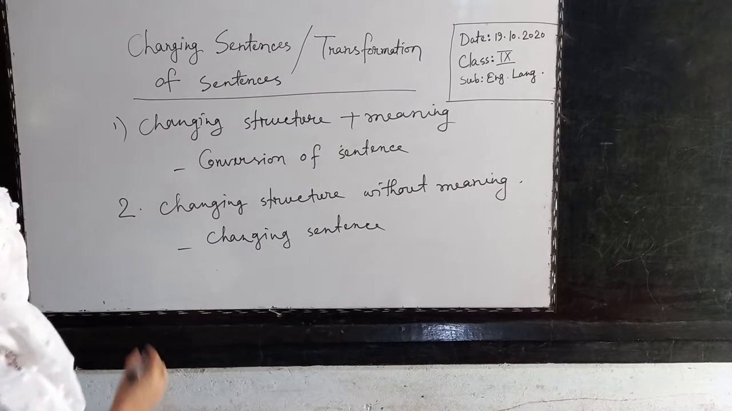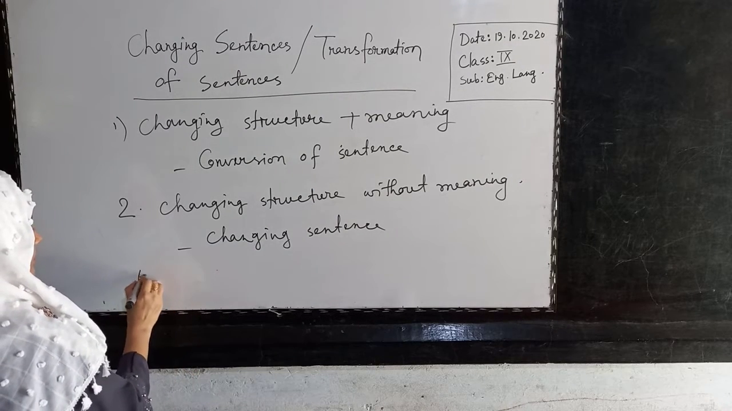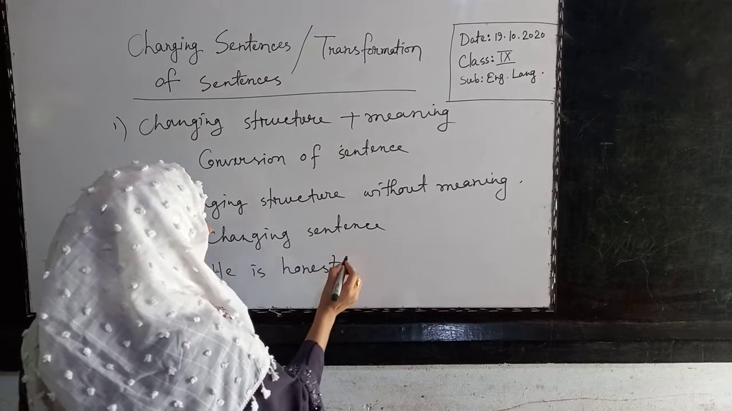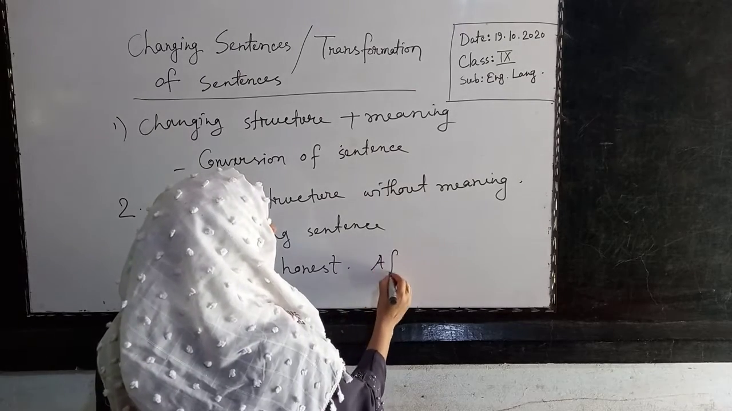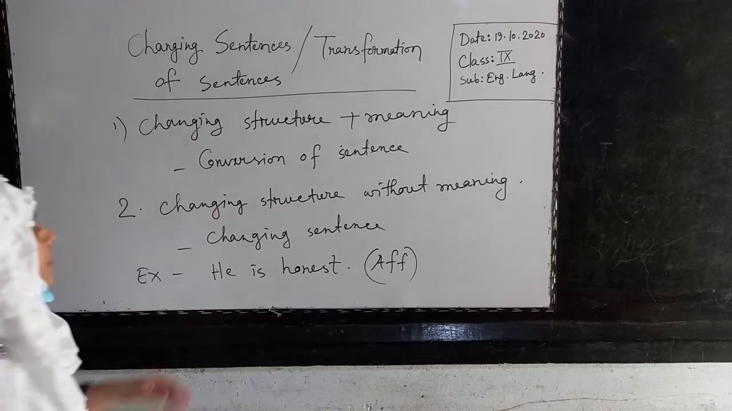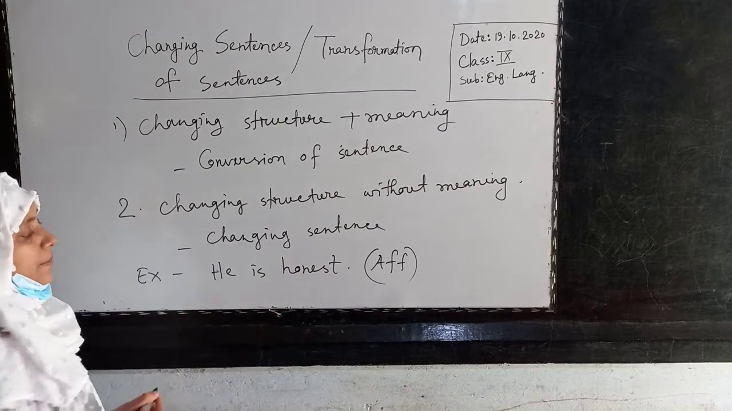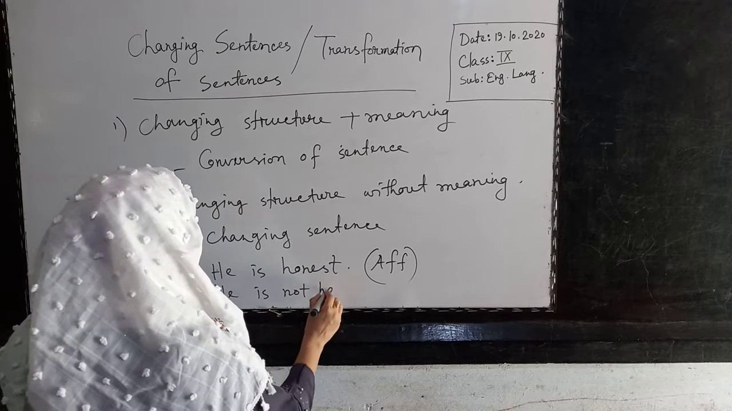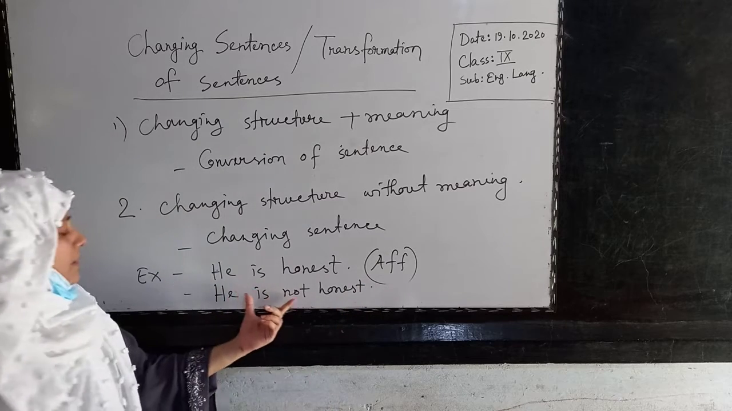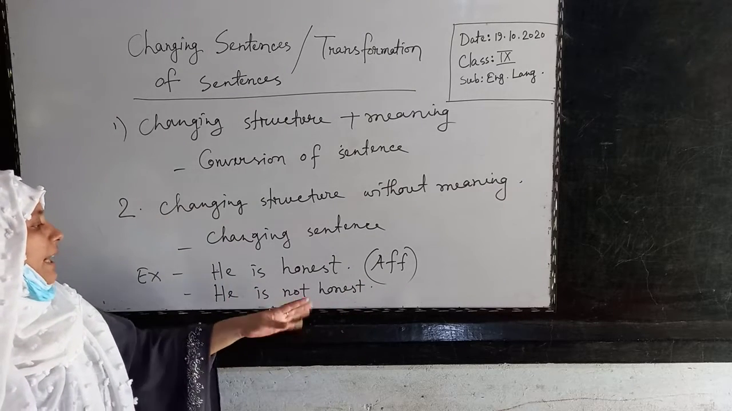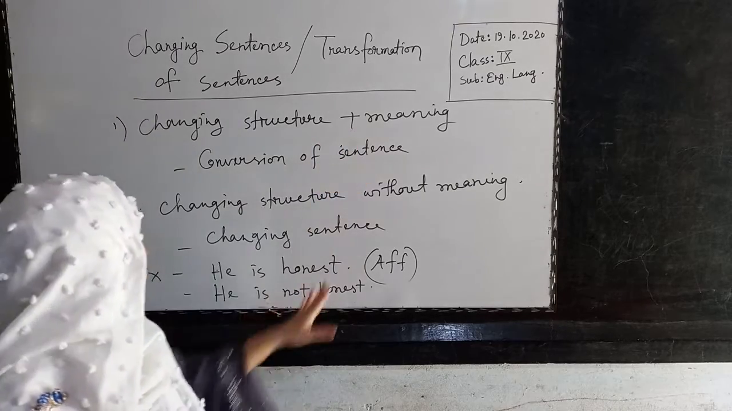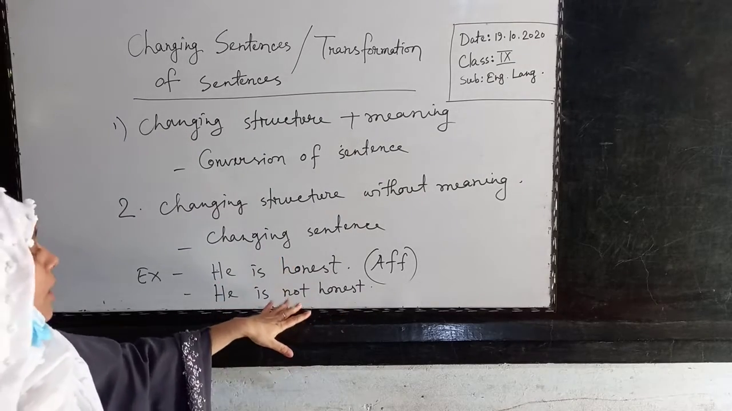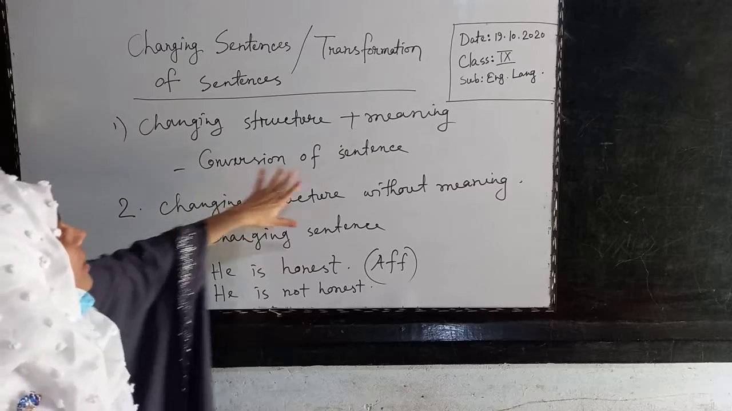Look, for example, he is honest. This is affirmative. We will do affirmative to negative today also. But if I write he is not honest, then the structure is changed because not is added here, and the meaning is also changed. He is honest, he is not honest. সে সৎ নয়, পুরো অর্থটাই চেঞ্জ হয়ে গেল. This is conversion of sentence.